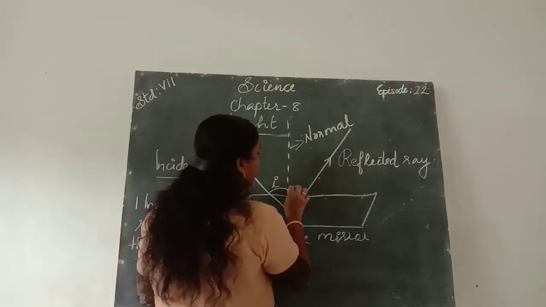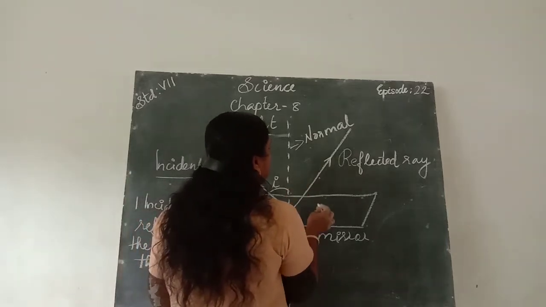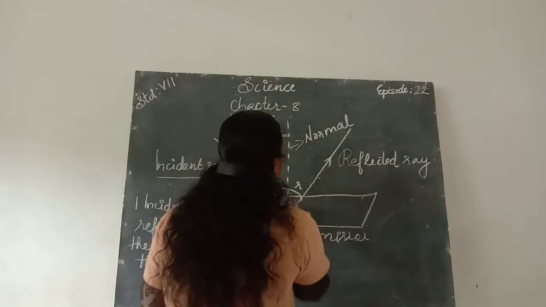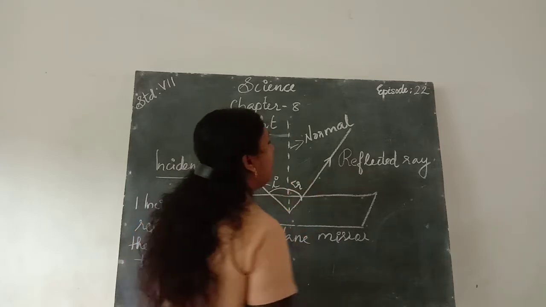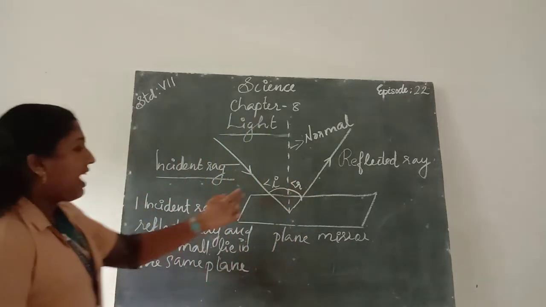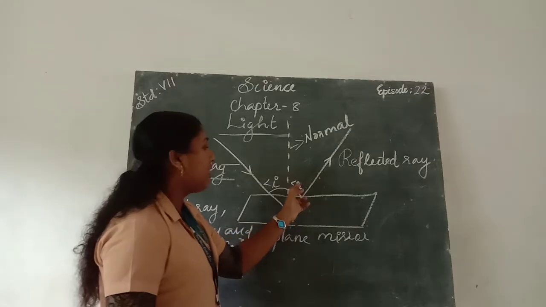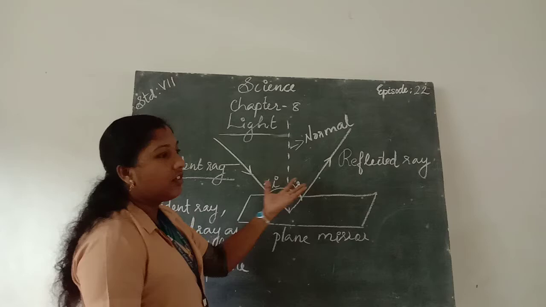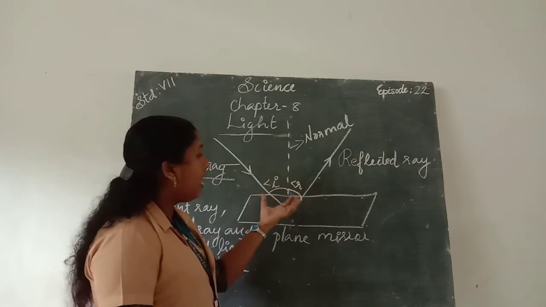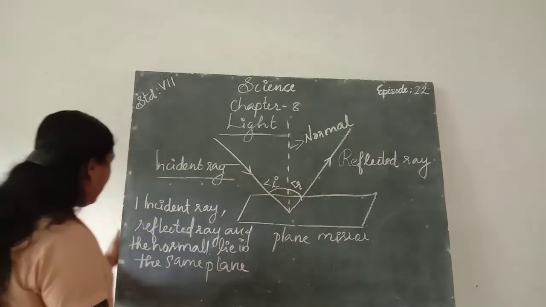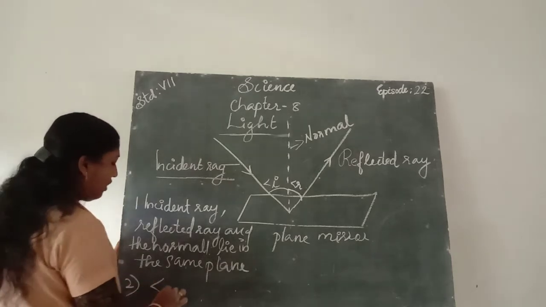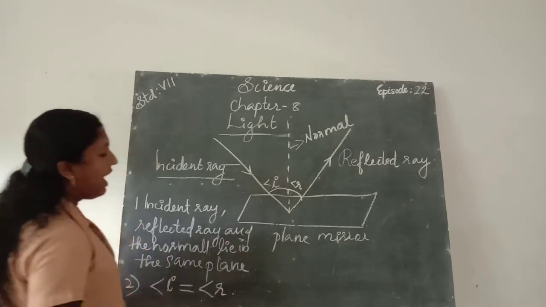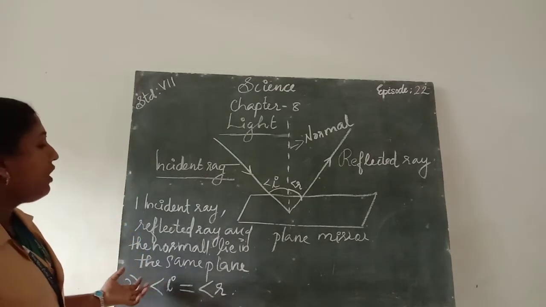And another angle we can make, that is between the reflected ray and the normal, that is called the angle of reflection. Angle of incidence and angle of reflection. The angle of incidence and the angle of reflection are equal because the incident ray, normal, and reflected ray all lie in the same plane. That is the second law: angle of incidence is equal to angle of reflection.